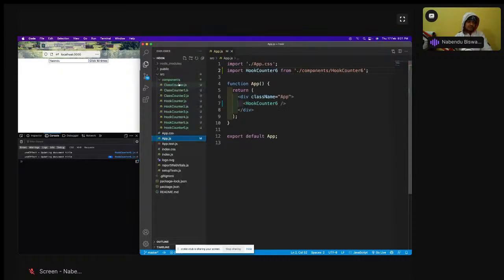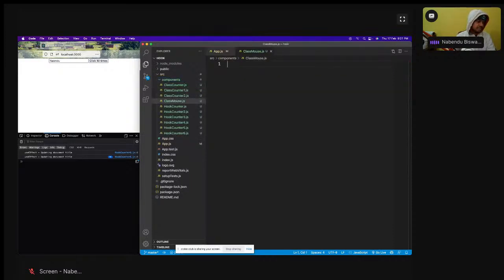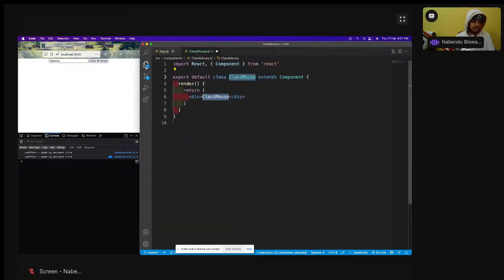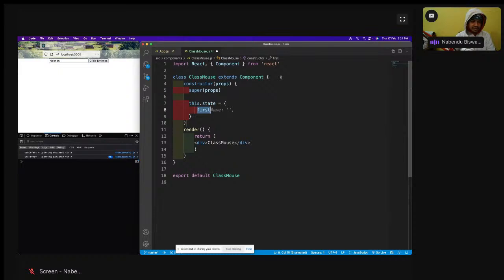So for that, I'm going to create a class mouse.js, and in here I will create an RCC like this. Export default class Mouse. The constructor is there, and here x will be there, which will be 0, and a variable y will be there, which will be 0. These two will be there.